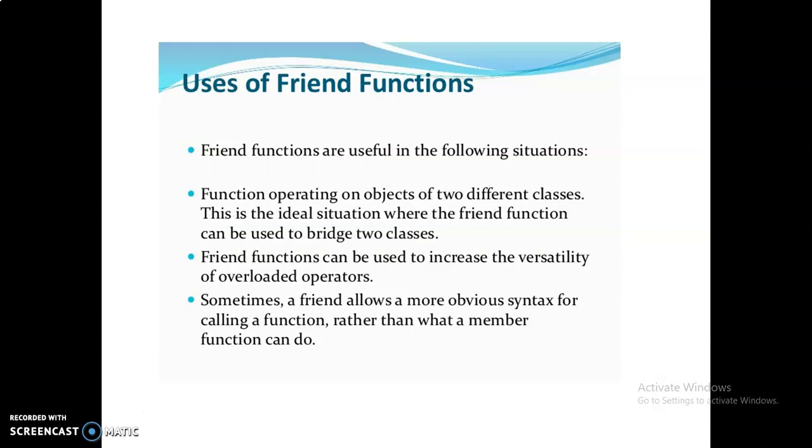Friend functions are useful in the following situations. Function operating on objects of two different classes, that is the ideal situation where the friend function can be used to bridge two classes. Friend functions can be used to increase the versatility of overloaded operators. Sometimes a friend function allows more obvious syntax for function calling than what a member function can do.